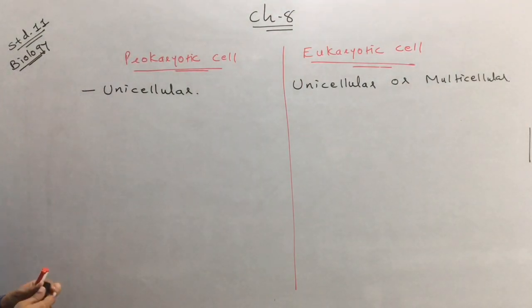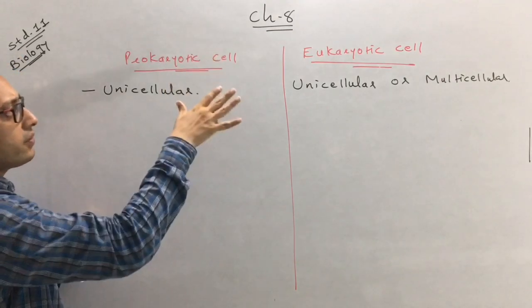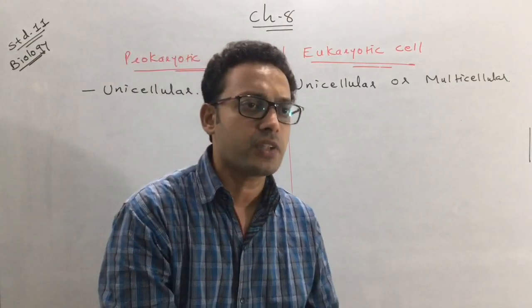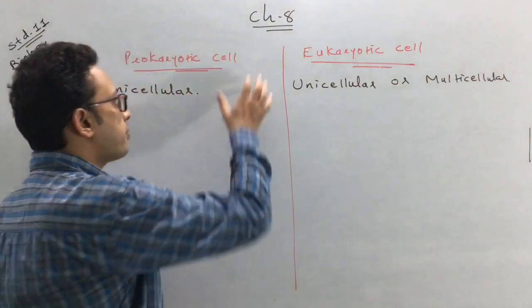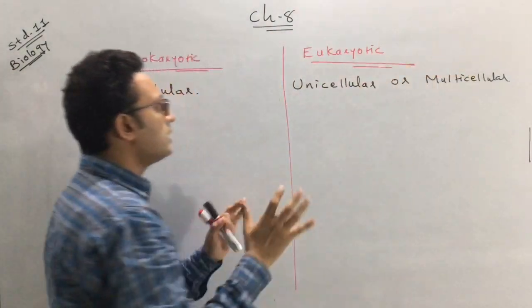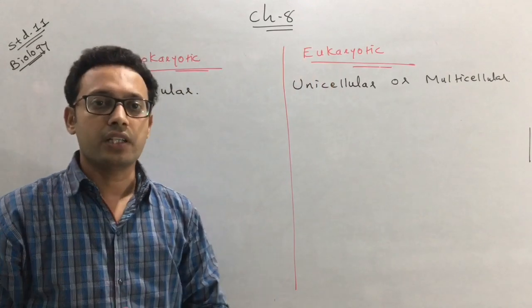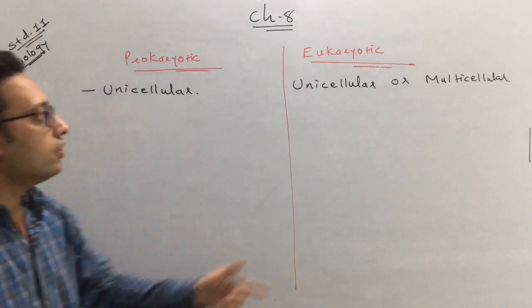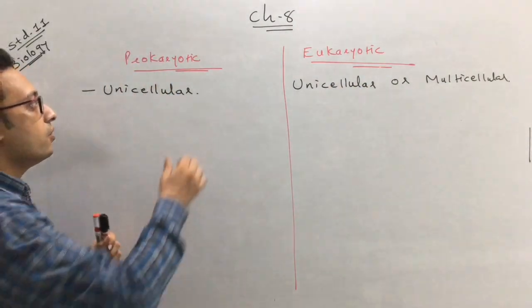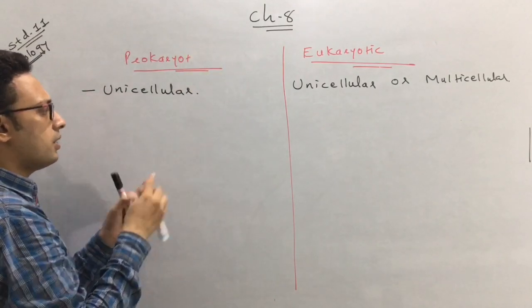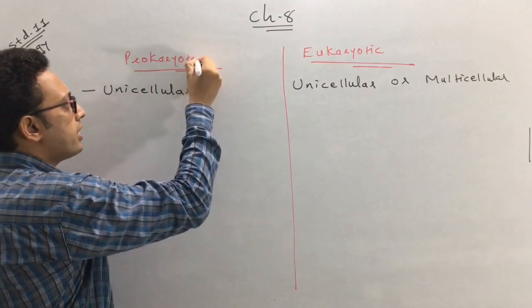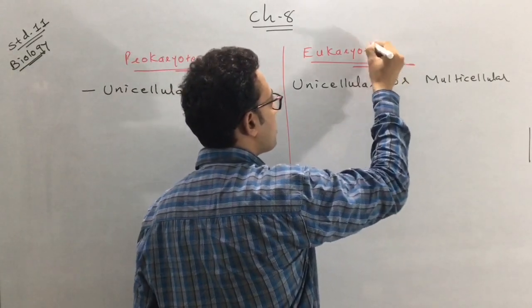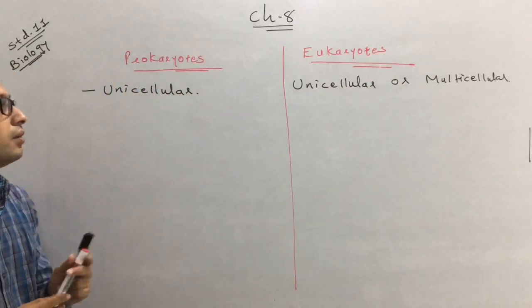Okay? Next, we have to see the differences between them. I specifically say what is the difference between the prokaryotic and the eukaryotic, so we remove the word cell. We just see the difference between the prokaryotes and the eukaryotes. So here the prokaryotes or the prokaryotic cells are unicellular and the eukaryotes are unicellular or multicellular. It's a small change. Instead of saying the difference between prokaryotic cell, we will see the difference between prokaryotes and the eukaryotes. So it's unicellular or multicellular.